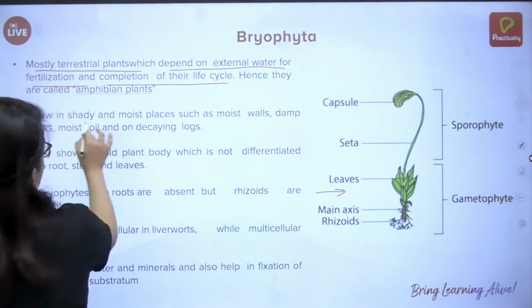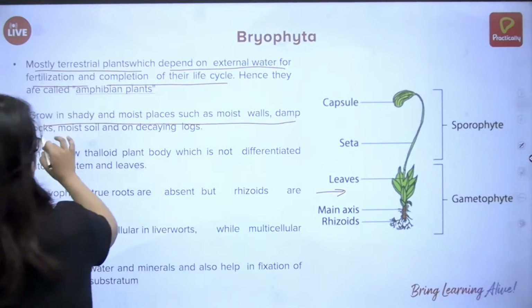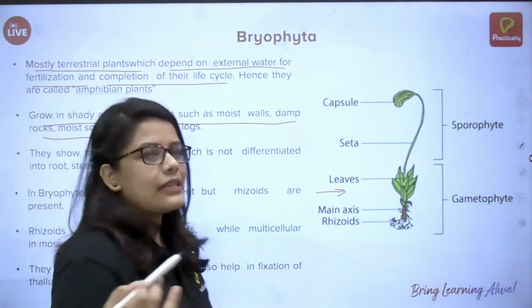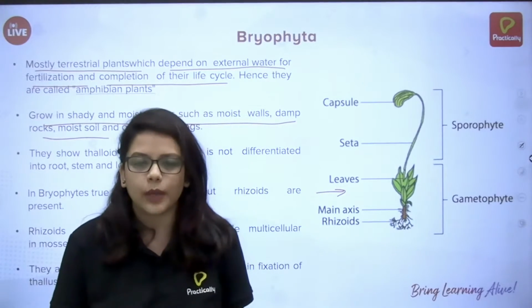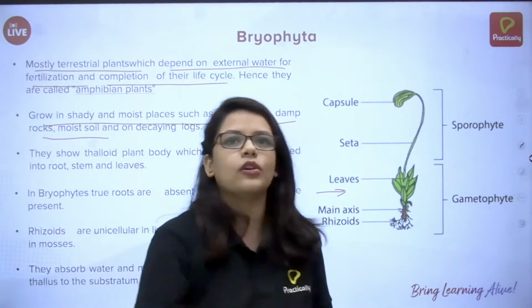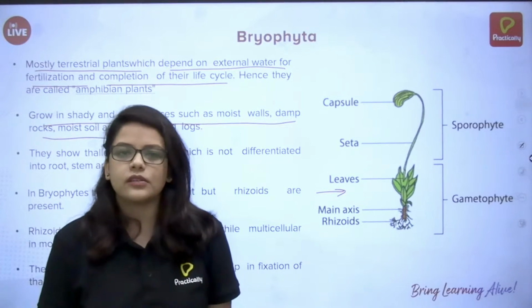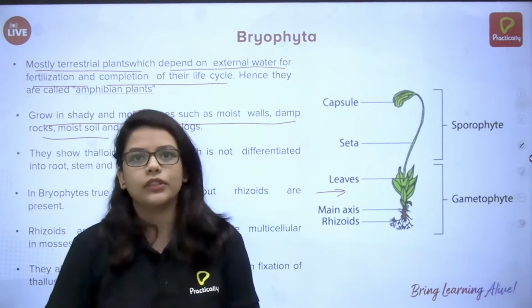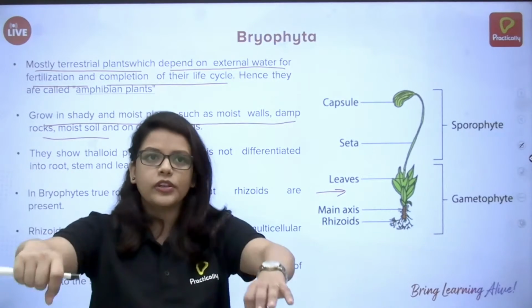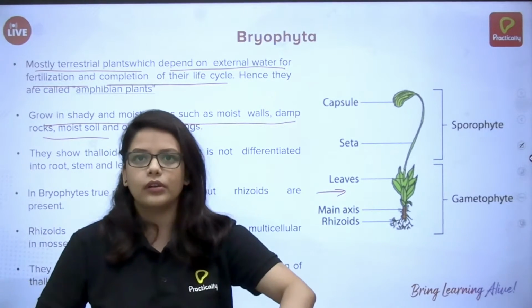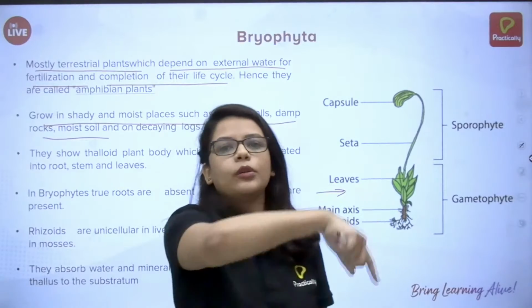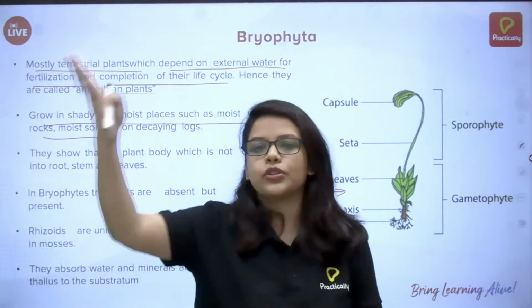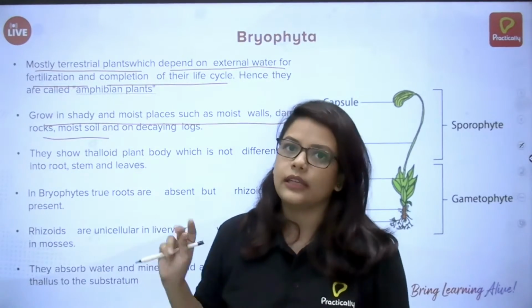They grow in shady and moist places such as moist walls, damp rocks, and moist soil. Of course, as I said, they need some kind of water around them, because without water the gametes cannot travel. Water is the pollination factor over here. Without water, the gametes will not be able to travel from the male portion to the female portion. That is why they need water.